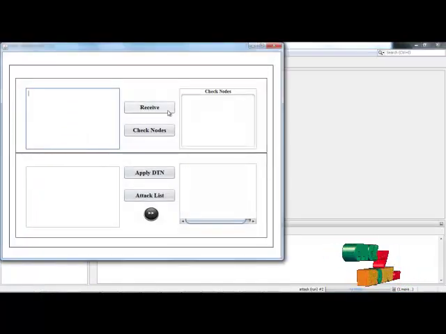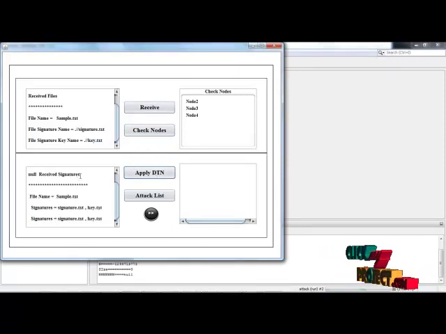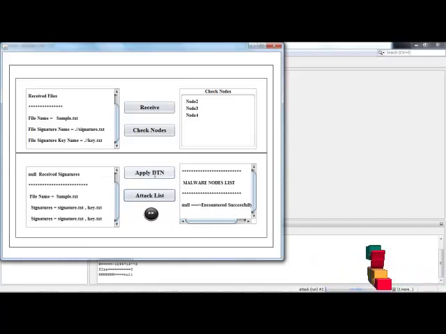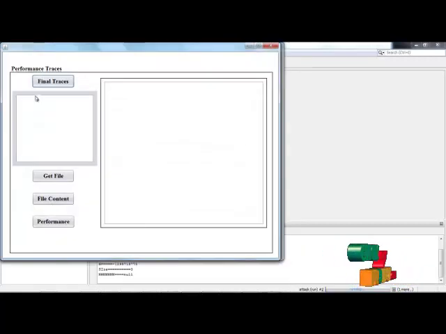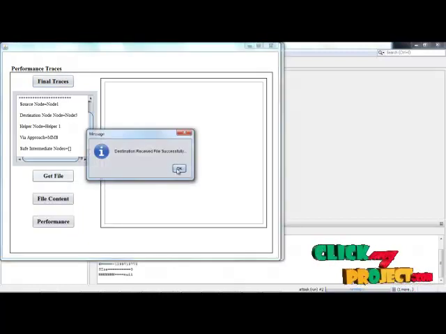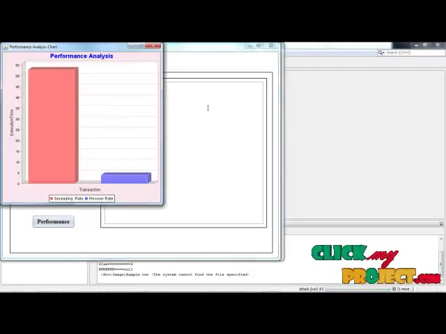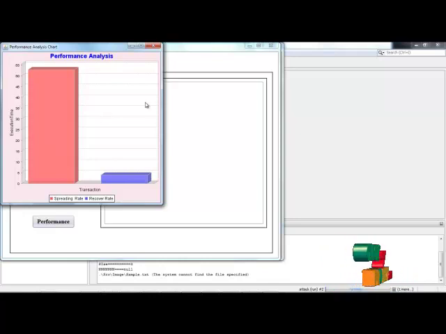This is the receiver side. Then click the receiver button, signatures received. Click check nodes. Then apply DTN, which displays the destination reached nodes, what attacks are found, and the analysis of the signature. Malware nodes that are encountered: no malware nodes are affected. Final traces: these are the overall consumptions from the source to destination nodes, and the details sent by the source. Get the file from the destination side, the file content, then it shows the performance evaluations.